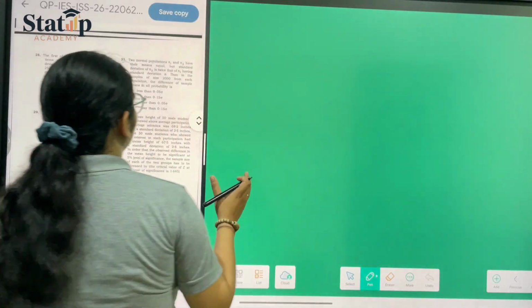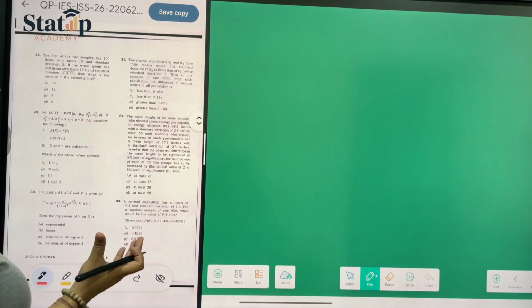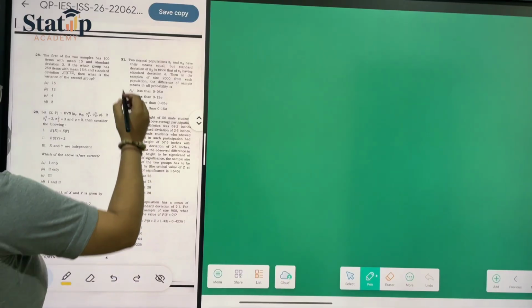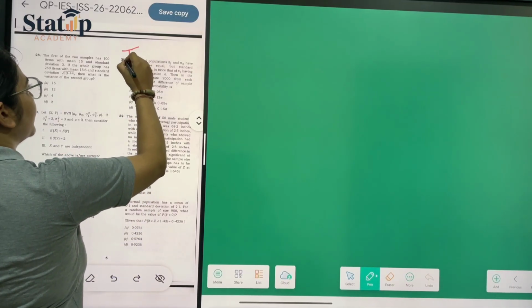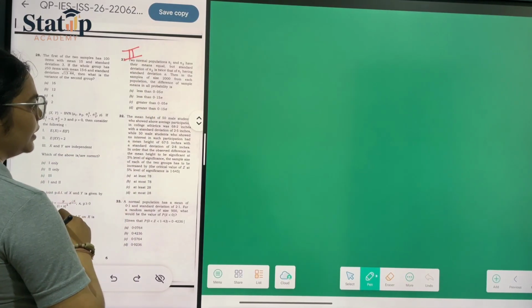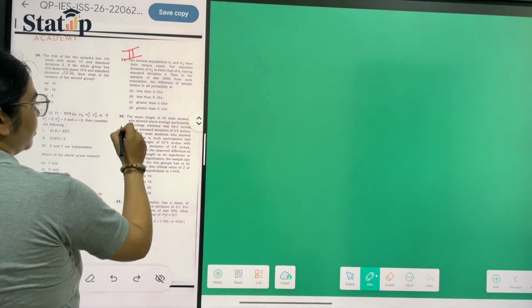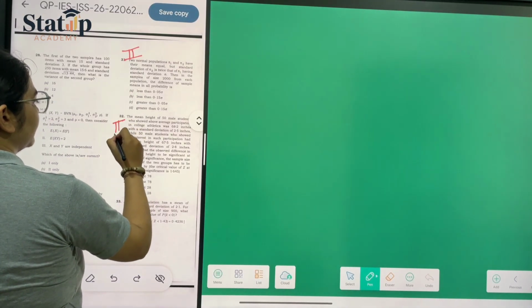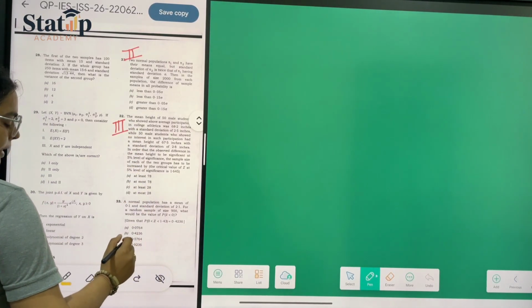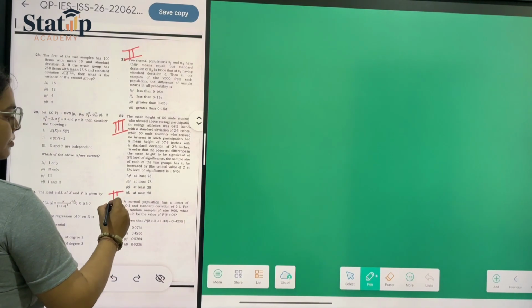Question number 31 clearly states that we will be requiring some calculation, so let us consider this part 2. Question number 32 also requires calculation, so let us consider part 3. Question number 33, part 2.